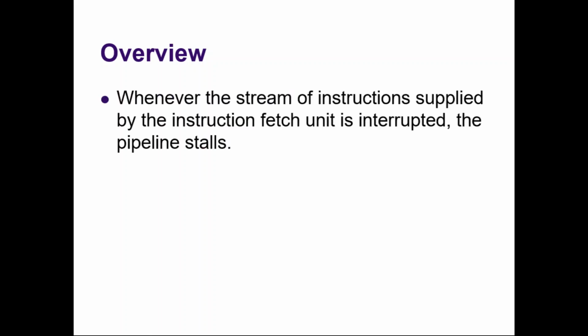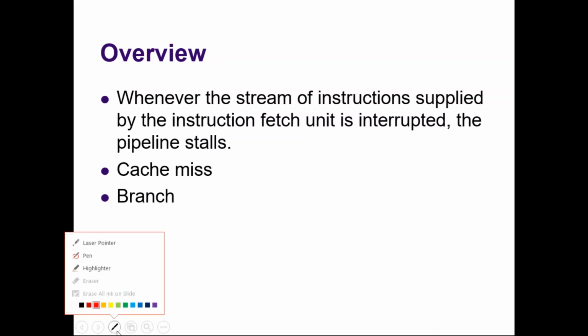But what we are going to discuss in this topic is that instruction hazard not only happens because of cache miss. There are two reasons for instruction hazards. Of course, the first reason is cache miss. If the instruction to be fetched is not available in the cache, then the processor has to take it from the main memory. There is also a second reason. When the processor executes a branch instruction, during that time also an instruction hazard will happen.